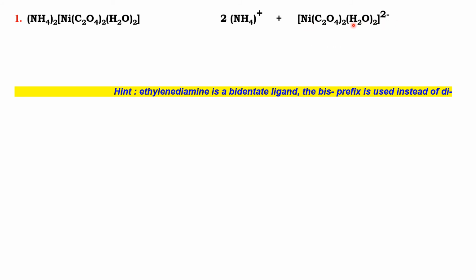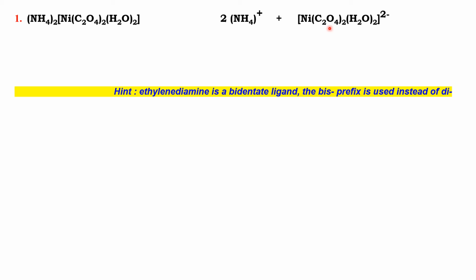Moving to the coordination sphere, we have two types of ligands here. H2O, that is aqua, and C2O4, that is oxalate. So aqua comes first, alphabetical order. How many are there? Two molecules. So diaqua. Now we have another ligand here, oxalate, C2O4 2 minus, that is oxalate ion.